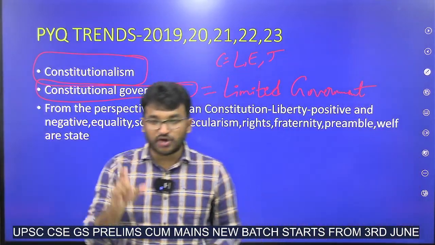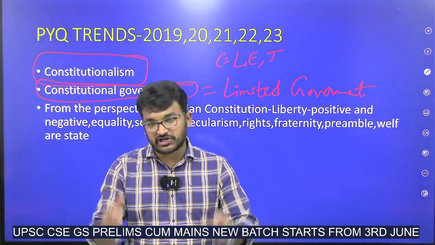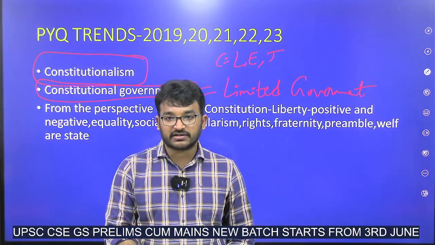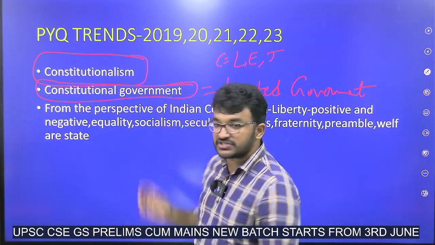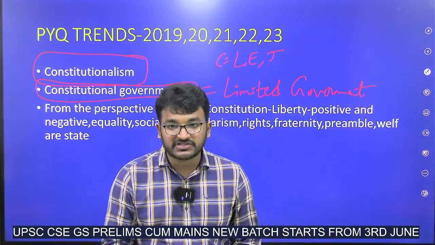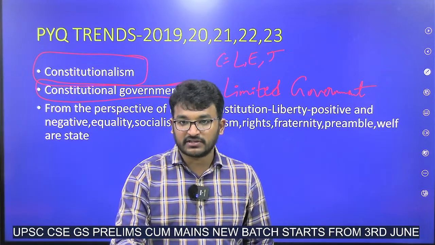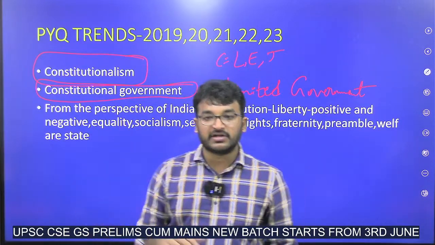Because since the constitution is there, there are some restrictions on the powers of the government, be it central government or state government. If that book is not there, there might be no restrictions, right? So constitutional government is one where the powers of the government have been restricted or limited by the use of that constitution.